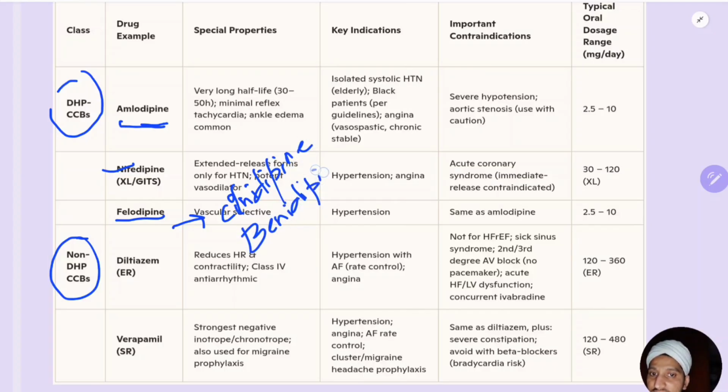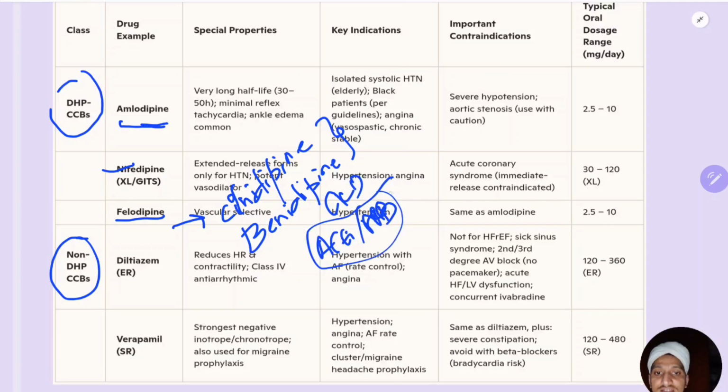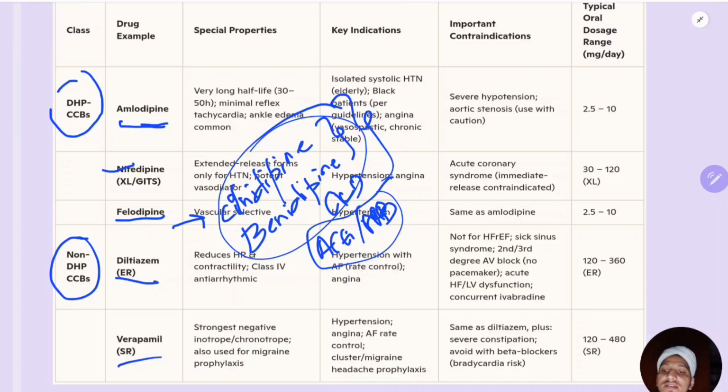So cilnidipine and benidipine are preferred in patients with CKD where you cannot use an ACE inhibitor or ARB. You can use cilnidipine and benidipine instead, because these reduce proteinuria very well, if there is any contraindication to an ACE inhibitor or ARB. Cilnidipine, benidipine you should remember. Also, they will have a good cardiac effect. Both cardio and renal effects are very good. Okay. So non-dihydropyridine, you have two drugs: diltiazem in extended release or immediate release form, and verapamil, same, slow release or extended release form.